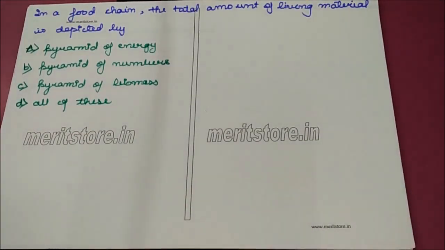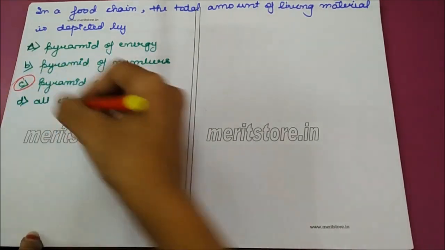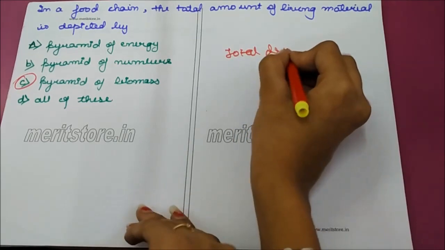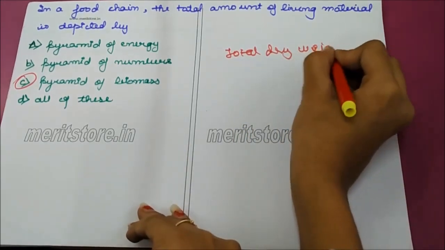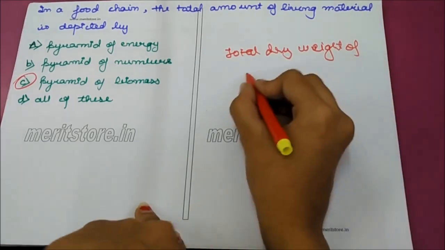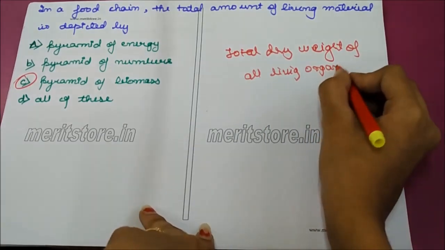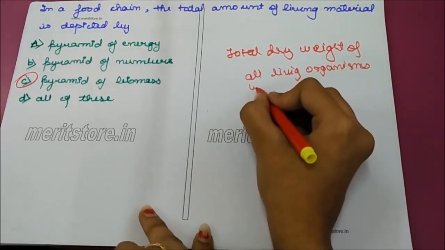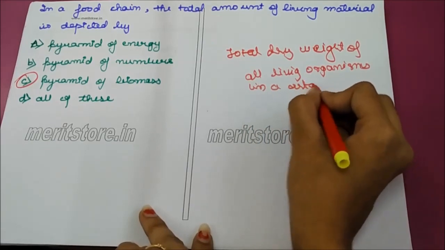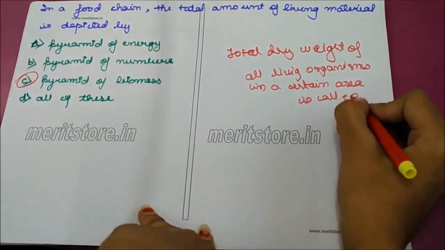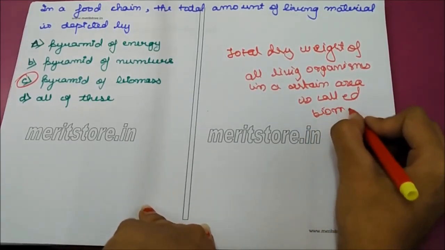In a food chain, the total amount of living material is depicted by pyramid of energy, pyramid of numbers, pyramid of biomass, all of these. Correct option is C, pyramid of biomass. The total dry weight of all living organisms in a certain area is called biomass.